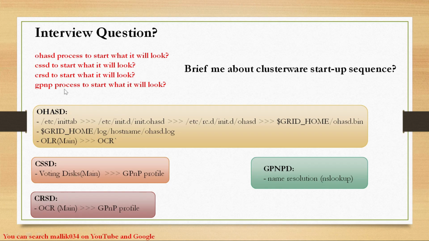And then coming to the last question, for the GPnP process to start, what will it look for? GPnP is hard dependent on my name resolution. Whether you are using GNS or DNS, if the name resolution is not properly set or it is corrupted and not working, then your GPnPD daemon will not start. So this is the answer for these questions, and these are the main, important questions whenever you give an interview for RAC. These are the common questions they will ask.